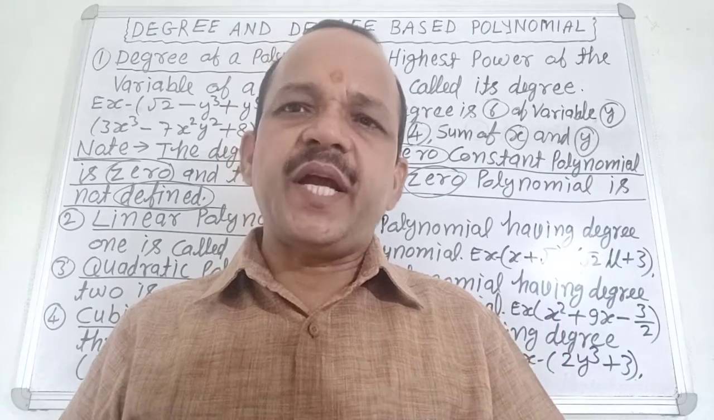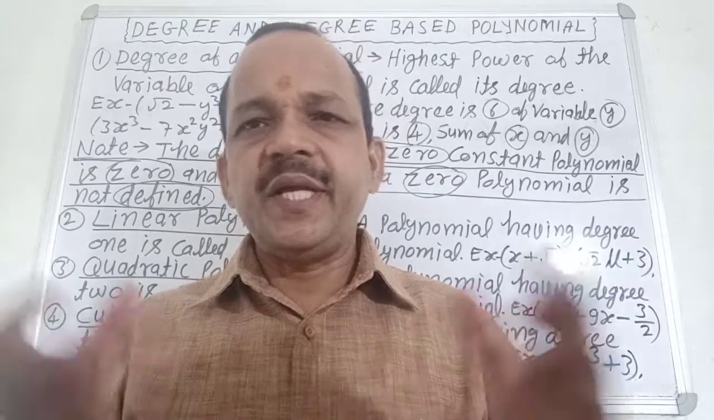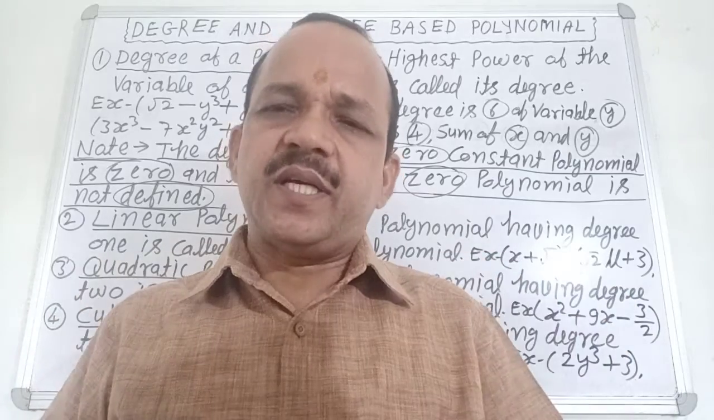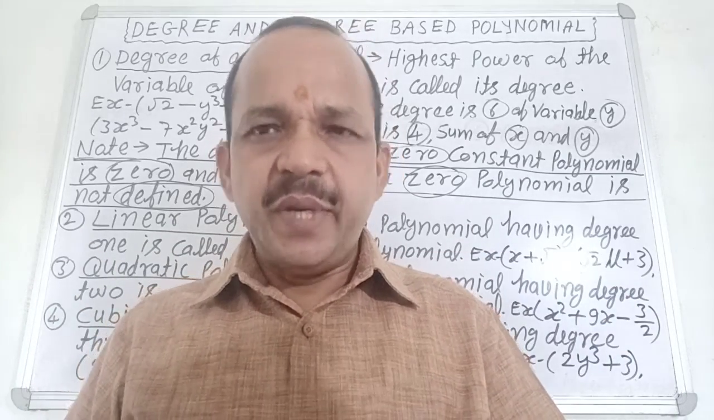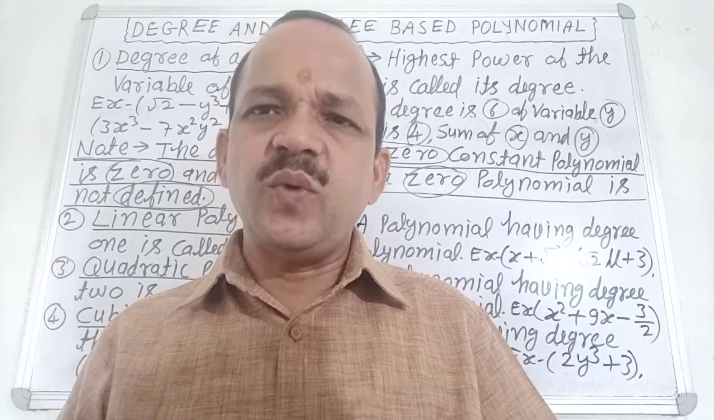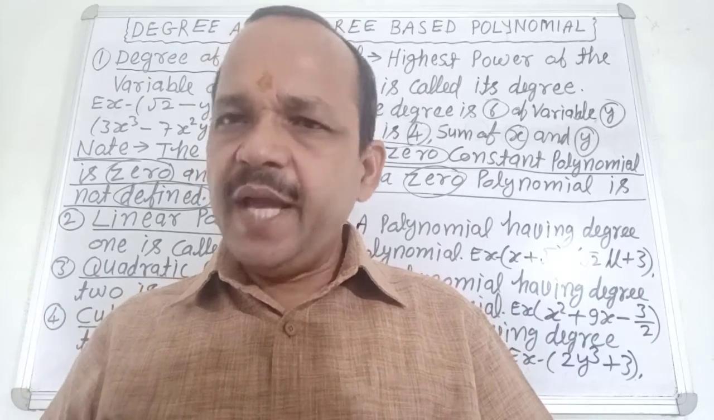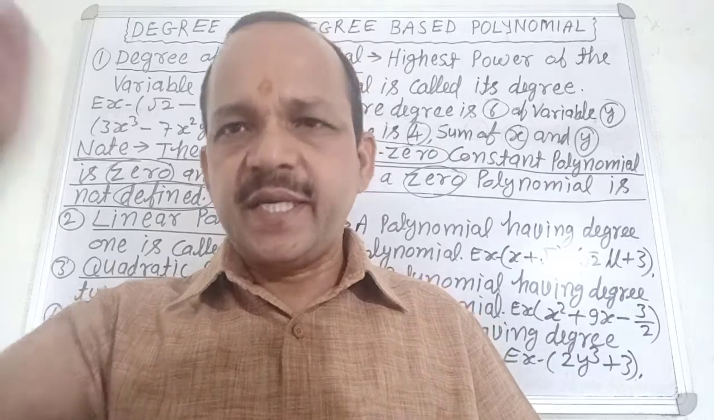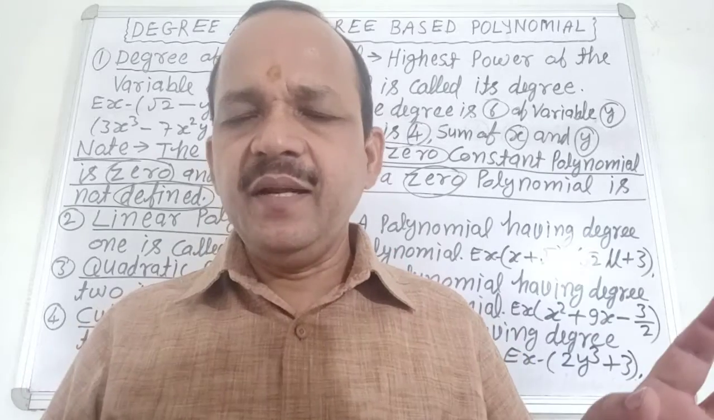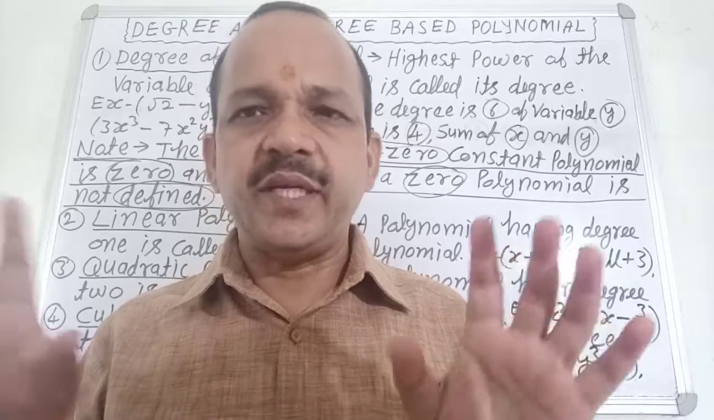Firstly, I want to describe polynomial, because you may ask me, what is a polynomial? A polynomial is an algebraic expression of the form a_n x^n plus a_(n-1) x^(n-1) plus a_(n-2) x^(n-2) and so on. This is the form of a polynomial. Is it clear? No confusion about it? Very good.